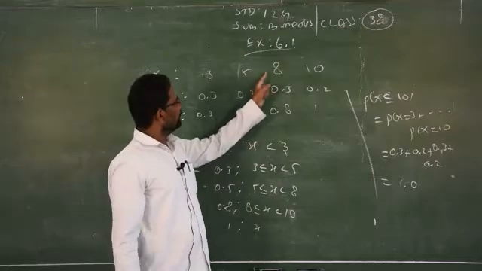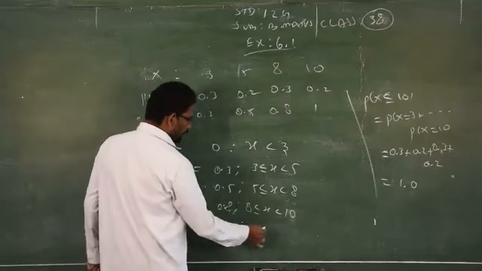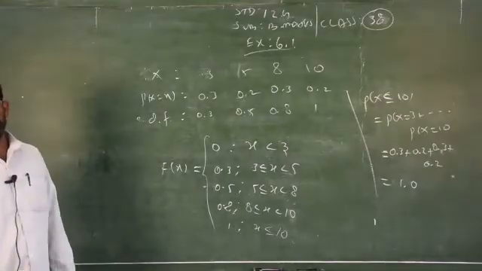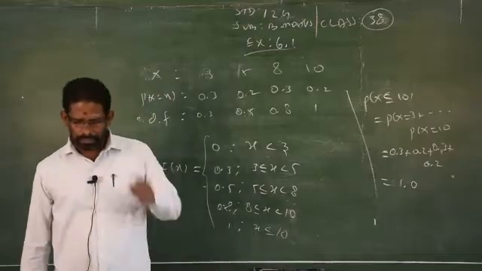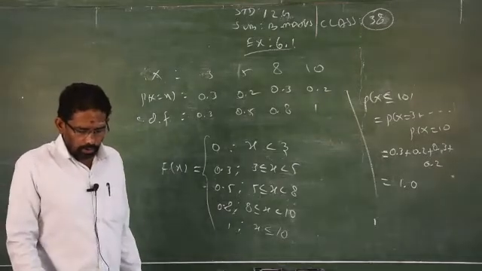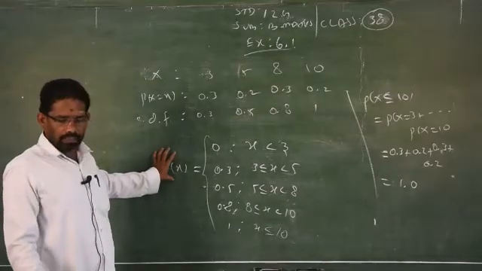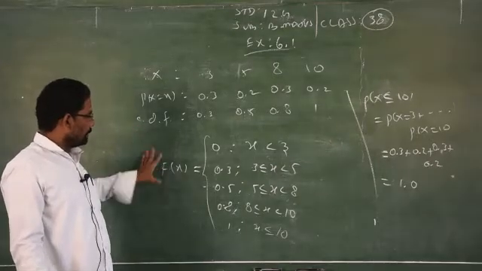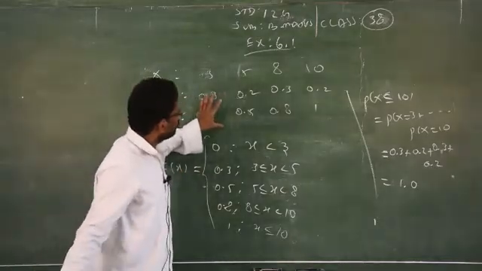So here the next one is 5 to 7.9, that interval. Here, 8 to 10. Therefore, you can write either greater than 1 or less than or equal to 10. So the answer is clear. From 3 to 10, the maximum probability is 1. So this is the answer for the cumulative distribution function. Capital F of x stands for cumulative distribution function or distribution function. Both are the same, CDF or distribution function.